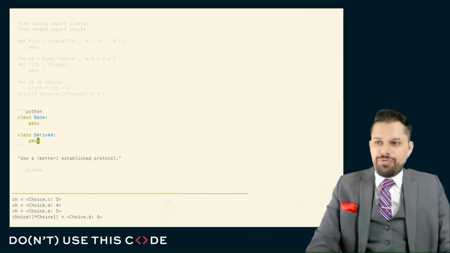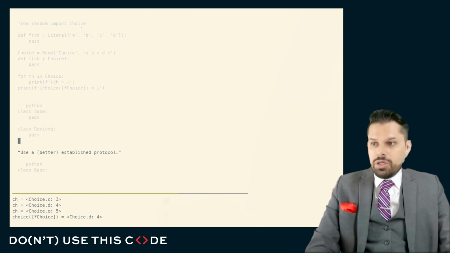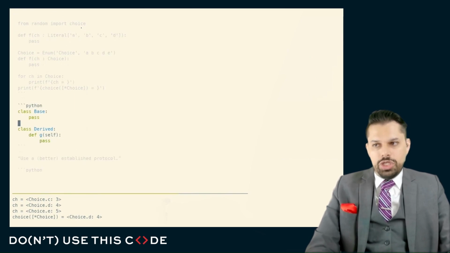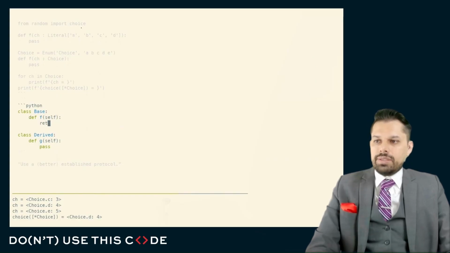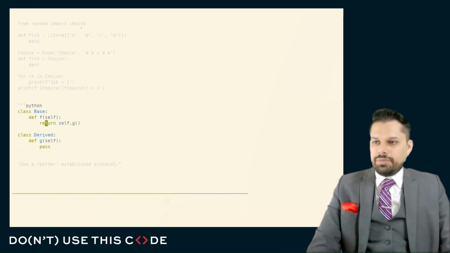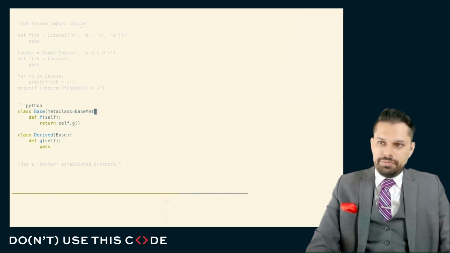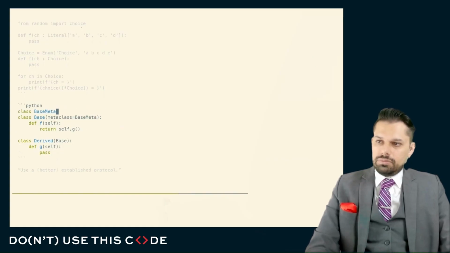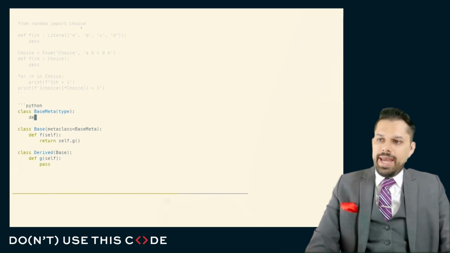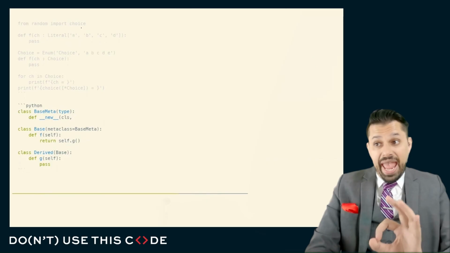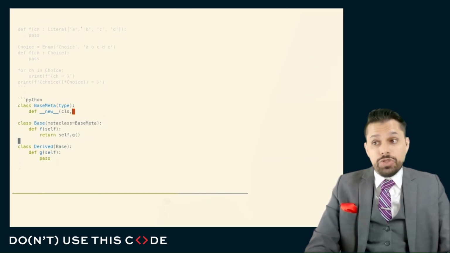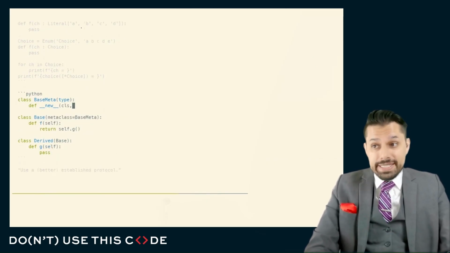And so, if I wanted my derived type to be certain to implement a specific method, here we'll call this method G, and it's necessary that you implement that, otherwise this code is incorrect. What I could do is add a metaclass to the base, like this, and I can hook into how classes are constructed. There's a __new__ and an __init__ on the class itself, just like there's a __new__ and an __init__ on the instance itself.